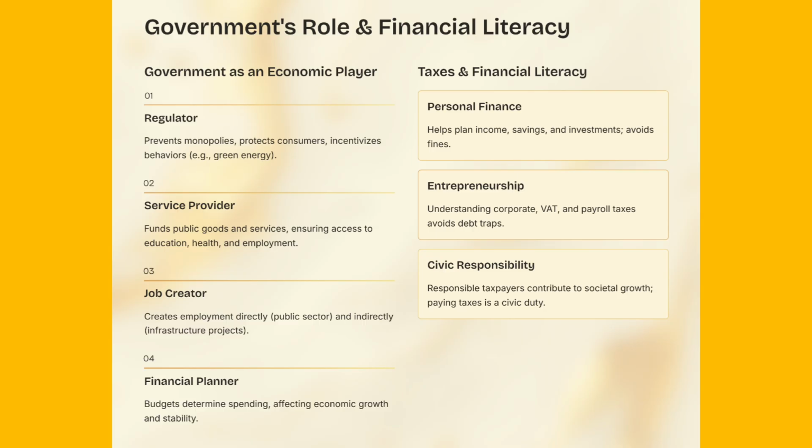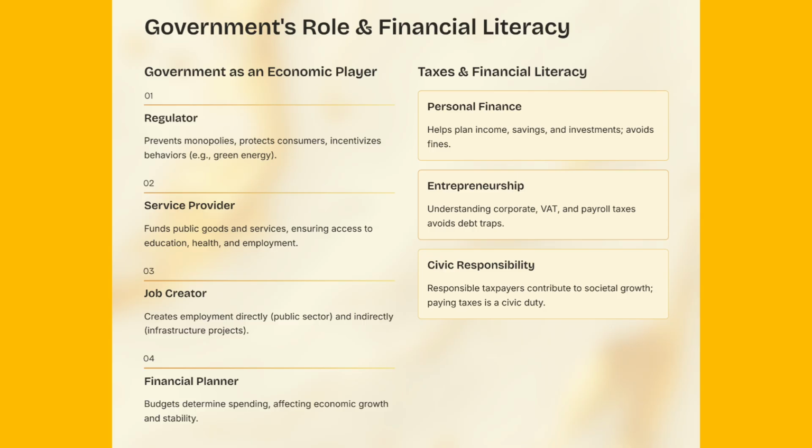3.1 Government as an economic regulator. Governments regulate markets to prevent monopolies, protect consumers, and maintain financial stability. Taxation policies can incentivize or discourage specific behaviors, e.g., tax breaks for renewable energy investments. 3.2 Government as a service provider. Taxes fund public goods and services that benefit everyone. Public investment ensures young people can access opportunities in education, health, and employment.